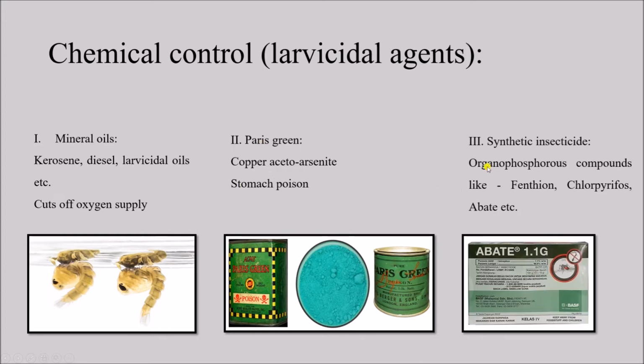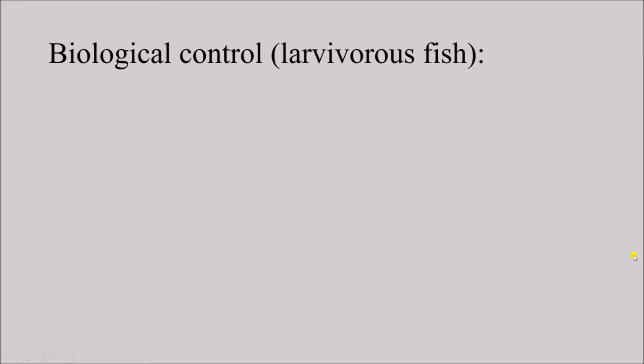The next one is we have certain synthetic insecticides like organophosphorus compounds, for example fenthion, chlorpyrifos and abate. Abate is very popular, so we can apply all these synthetic insecticides in the water body, and that will kill the mosquito larva. So this is chemical control.